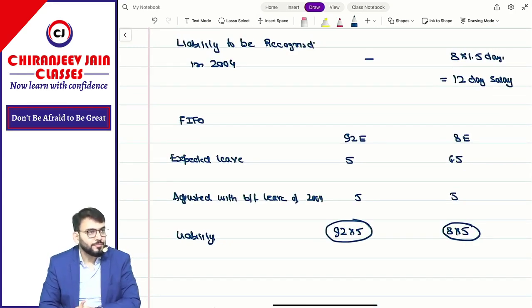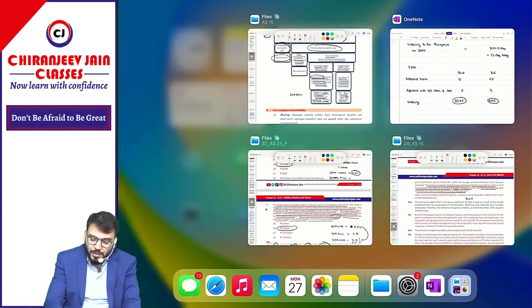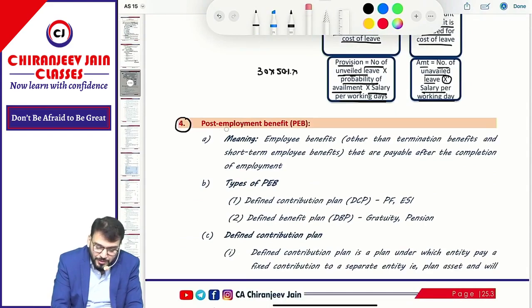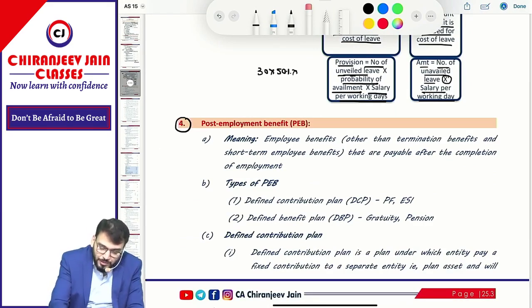Topic you have understood? If you have understood the topic, let us go to some other point. Now coming to post-employment benefit. This is only important from exam point of view. If they ask a practical question, they will ask it from this topic only. Important.